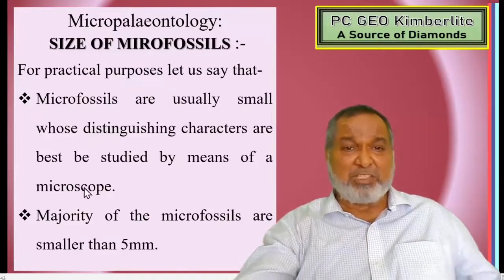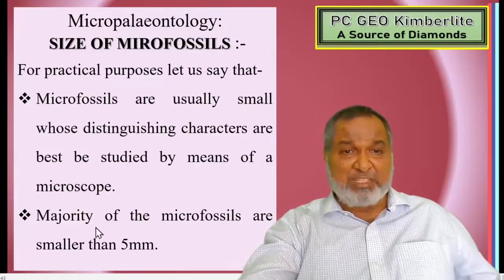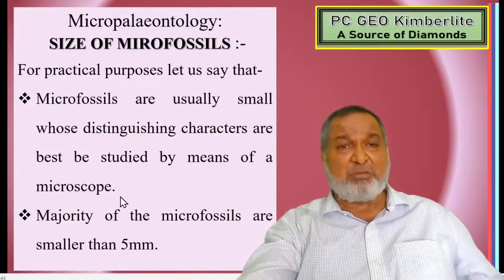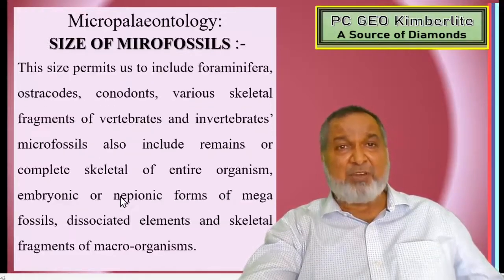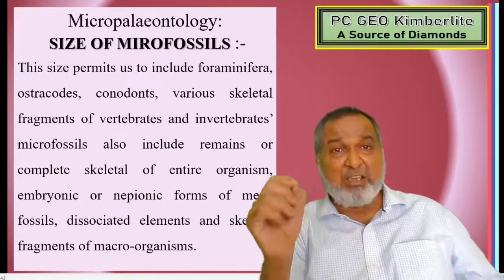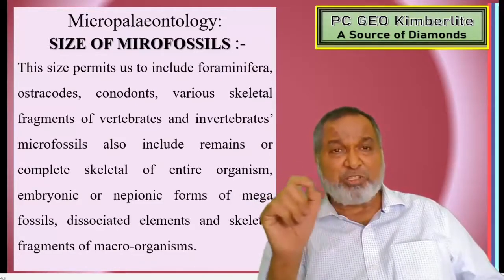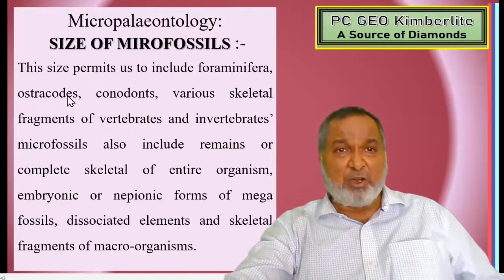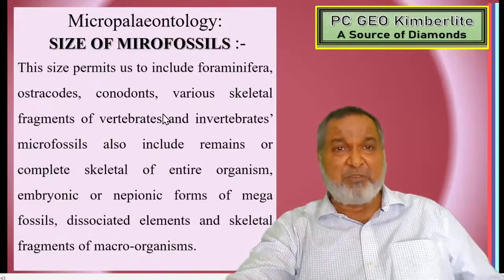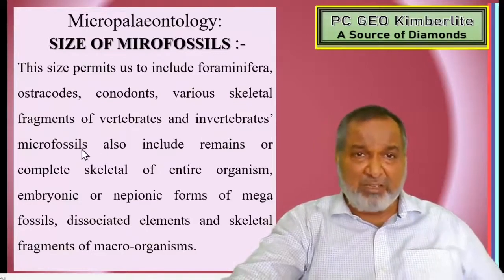Majority of the microfossils are smaller than 5 mm. See now, what the size is. The size permits us to include foraminifera, ostracods, conodonts. Yes, these are the important ones: foraminifera, ostracods, conodonts, and various skeletal fragments of vertebrates and invertebrates.